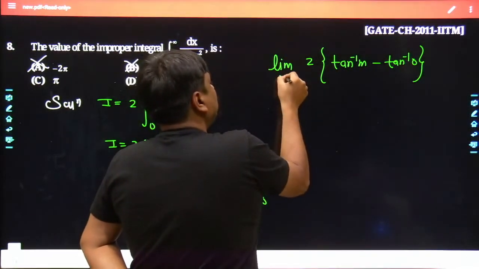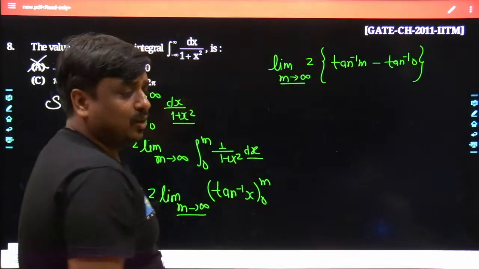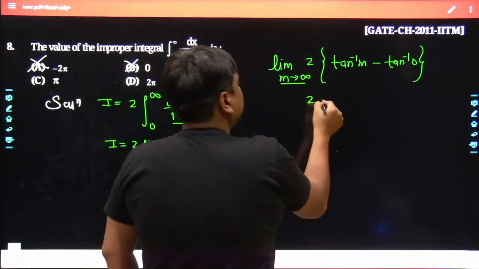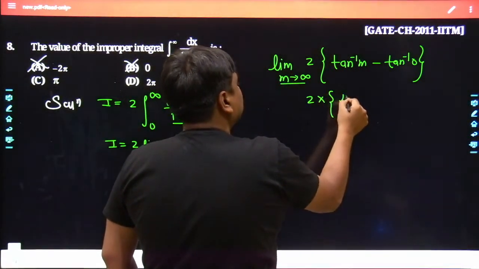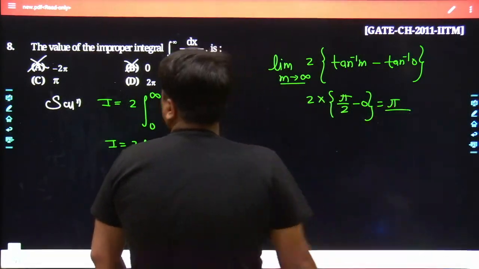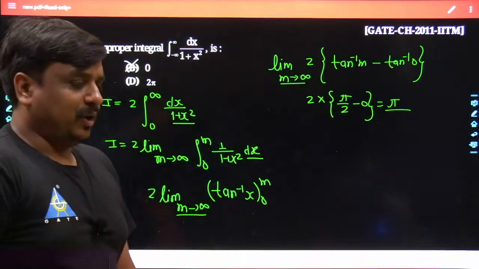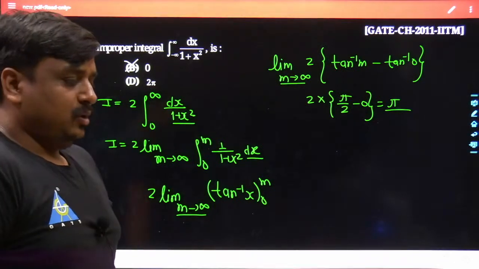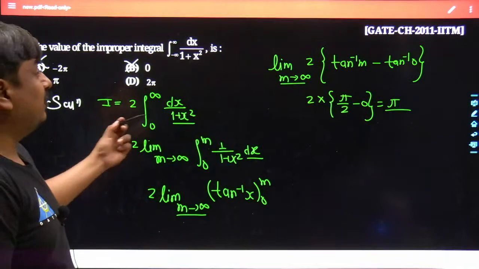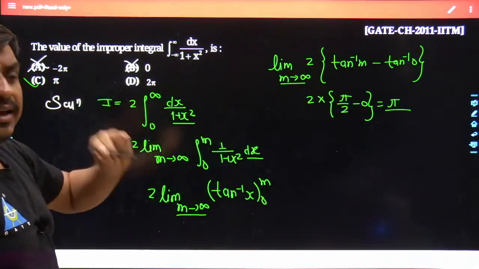At the end of the day, you would assume m is tending towards plus infinity. That also makes a lot of sense. So what would happen here? Once you feed infinity, it would simply become pi by 2 minus 0. It would be pi. So the best answer we are getting here is pi. Could you understand? This is the best method to calculate the actual answer without any error in between.